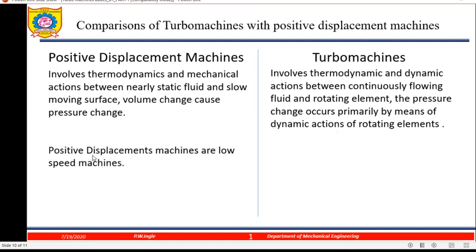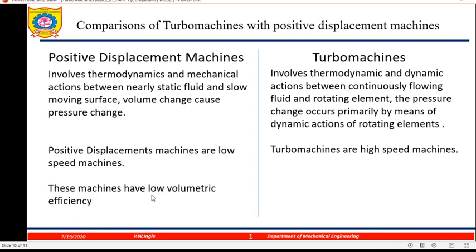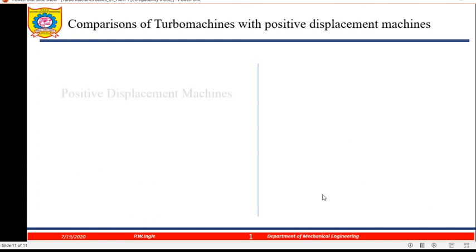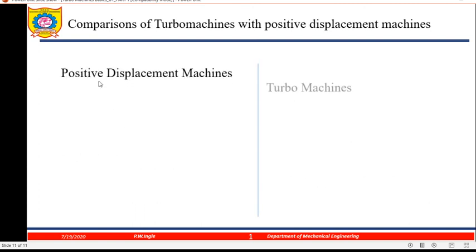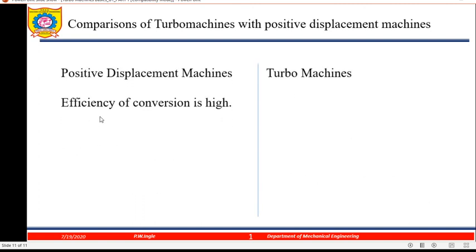The second one is that positive displacement machines are low speed machines, for example the reciprocating pump and reciprocating compressor, and turbo machines are high speed machines. The next is that these machines have low volumetric efficiency and turbo machines have higher volumetric efficiency. Then in positive displacement machines the efficiency of conversion is high, and here the efficiency of conversion is low.